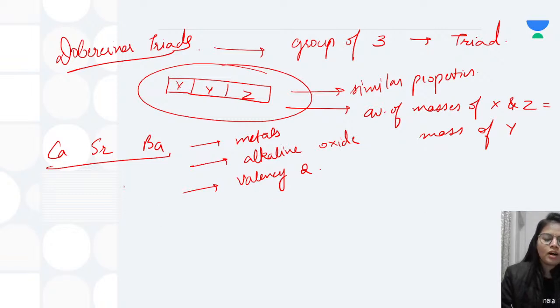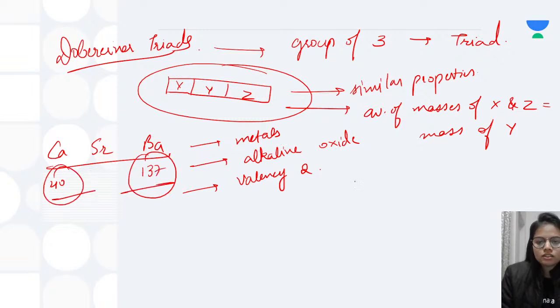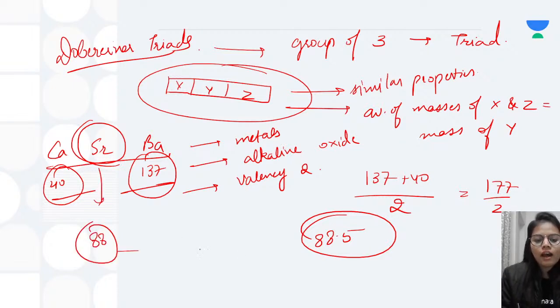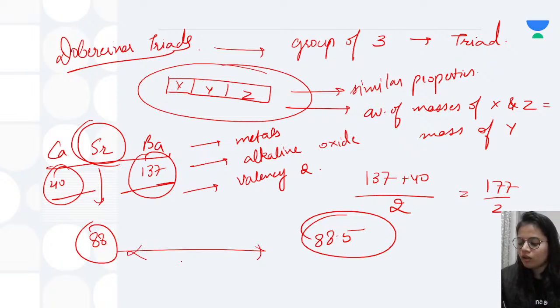Now the mass of calcium is 40, and the mass of barium is 137. According to Dobereiner's triad, the average, 137 plus 40 upon 2, equals 177 upon 2, which is 88.5. This should be approximately equal to the mass of strontium. The mass of strontium is 88, so it is approximately equal. That is what was told by Dobereiner's triad.